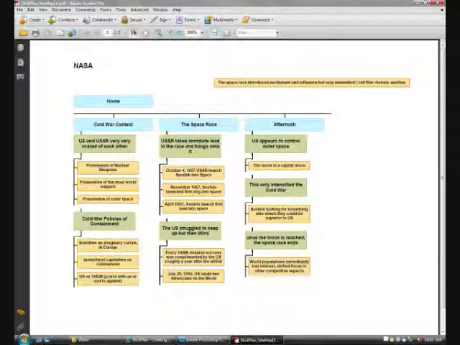Standard 3, research and information fluency. Students apply digital tools to gather, evaluate, and use information. Number 5, digital citizenship. Students understand human, cultural, and societal issues related to technology and practice legal and ethical behavior. Students find sources online or by book, and they need to cite it properly in order to establish credit. Standard number 6, technology operations and concepts. Students demonstrate a sound understanding of technology concepts, systems, and operations.